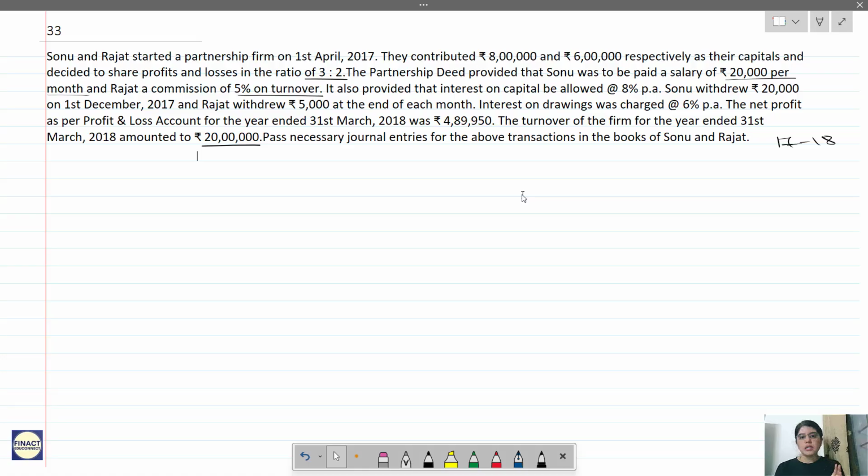Now this is the net profit as per P&L. From this we have to deduct interest on capital, partner's salary, partner's commission. We have to add interest on drawings to get the final profit which needs to be distributed to the partners. For that we have one journal entry. So we will prepare a journal entry format of 1.5 pages, and then this profit and loss appropriation account as a working note.